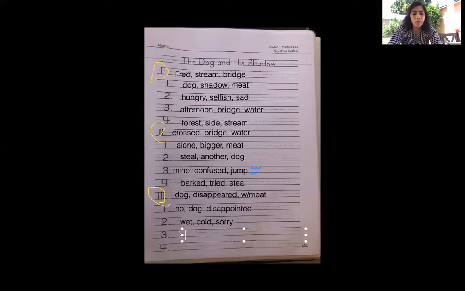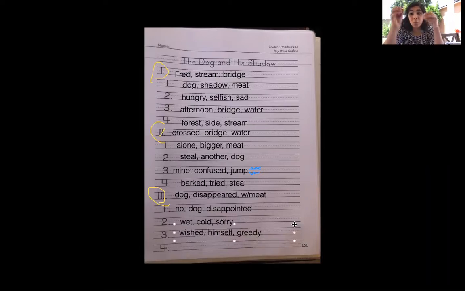Okay. Now let's answer the next question. What happens after the problem is solved? Is there more things that happened? So sometimes there's more things and we can add a second part, right? So maybe Fred wished that he wasn't so greedy. Maybe that's what he wished. So maybe we can put wished, and then we'll put himself greedy.